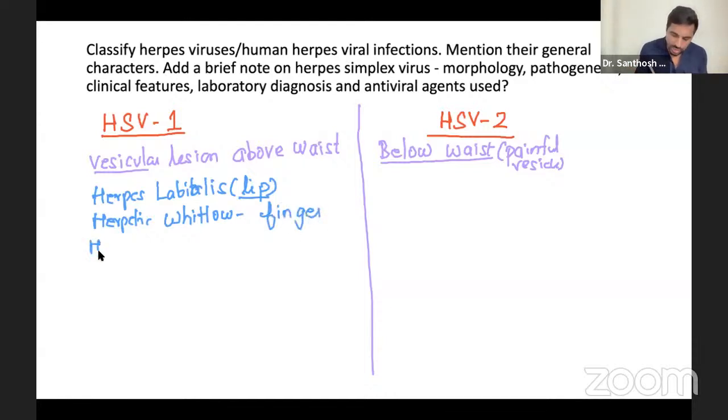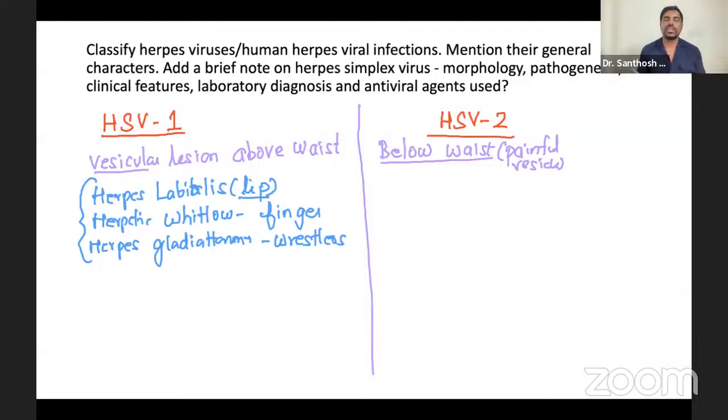Then we have herpes gladiatorum. Usually people have it on the face and chest, and it usually happens in wrestlers. These are the common characteristic features. And one more thing, this HSV1 usually remains in which ganglion? The trigeminal ganglion. Remember that, trigeminal ganglion. Next point.